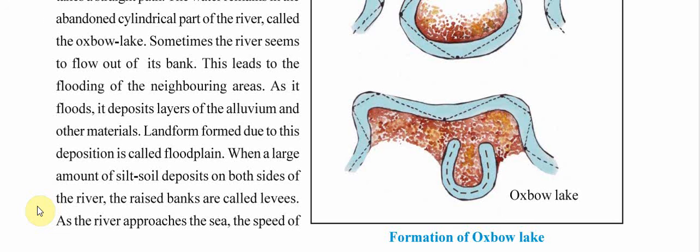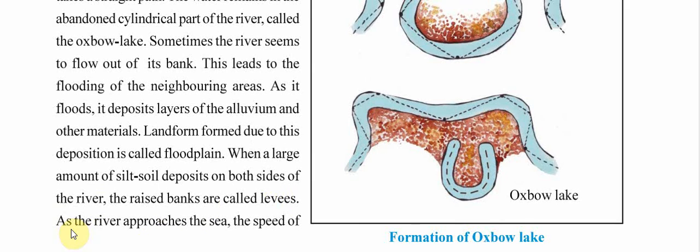When a large amount of silt soil deposits on both sides of the river, the raised banks are called levees. So, when the river is flowing and on the sides of the river some soil or silt has been deposited, and hence it rises up. These raised banks are called levees.